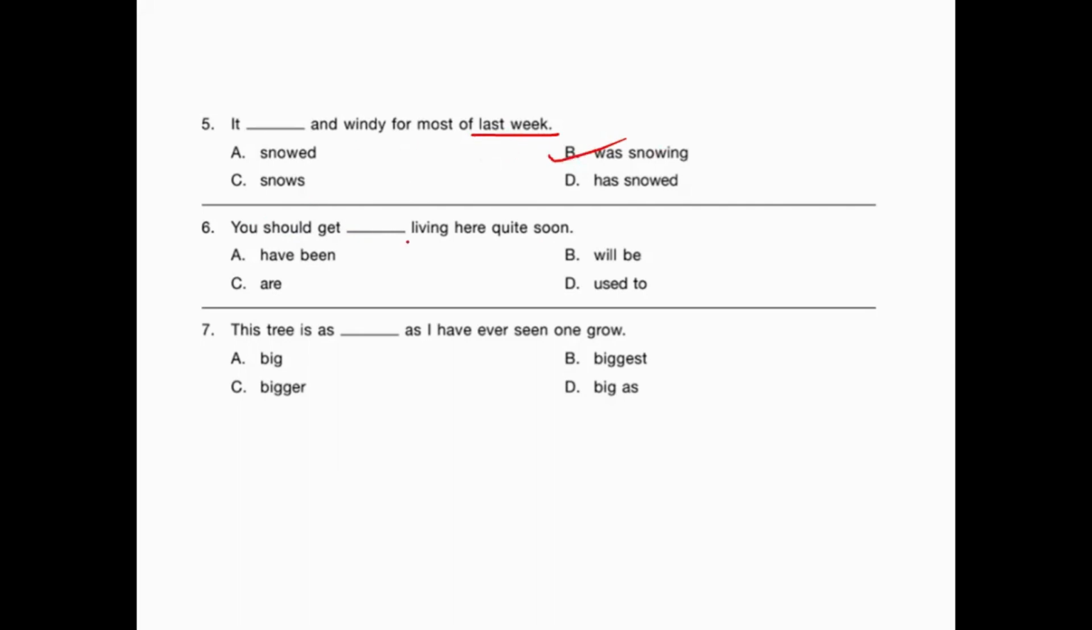Next, you should get dash living here quite soon. It means you have to get adjusted to living here quite soon. So the correct phrasal verb that we can use for this is used to. You should get used to living here quite soon.